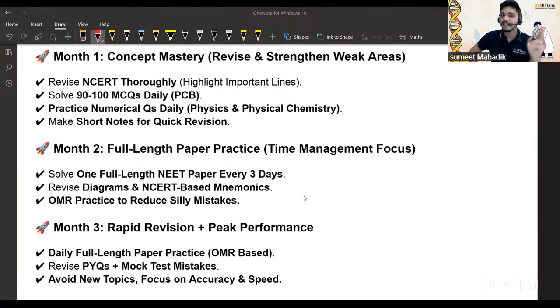Then level 3, that is month 3, we're talking about rapid revision and peak performance. See, firstly, the concept foundation should be built by reading the concept enthusiastically and very nicely, make a note, make a flow chart. This process is a little slow. Then go for full length paper practice after this, which actually works on your time management and focus. Okay. Then go for the rapid revision. Level 3 will be rapid revision.